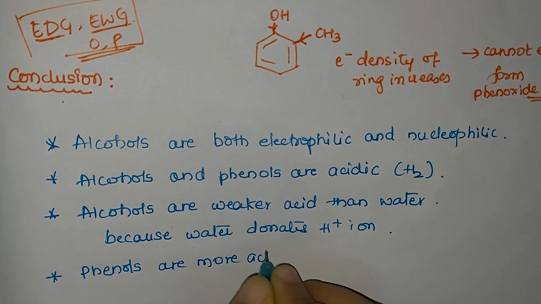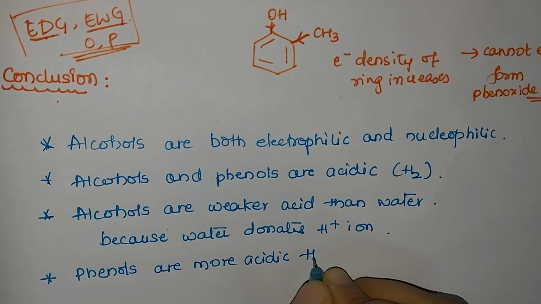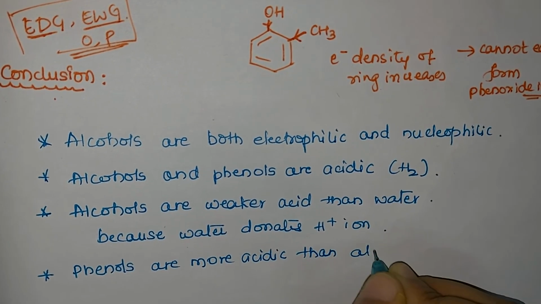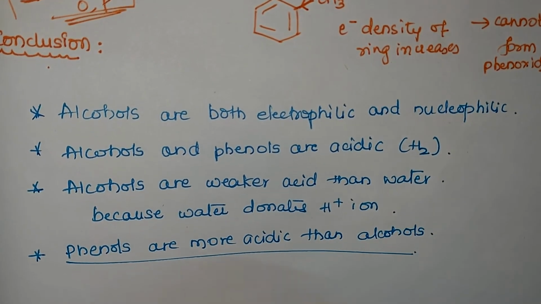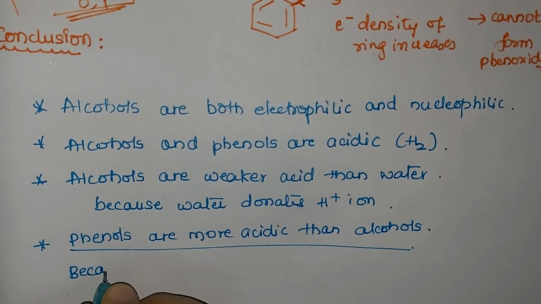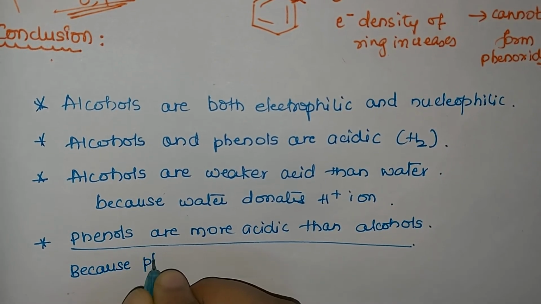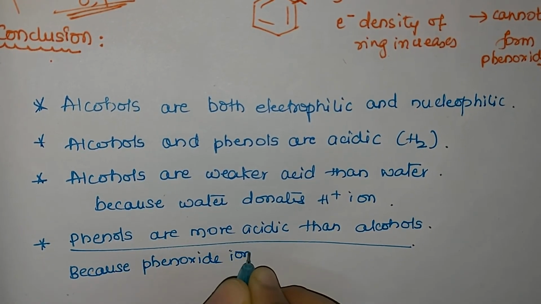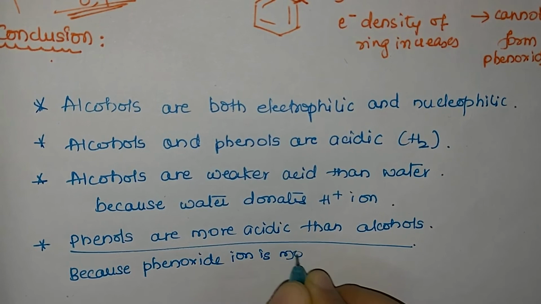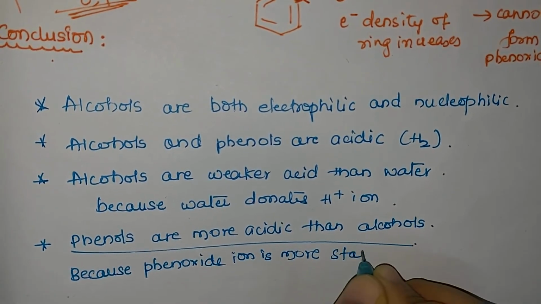Phenols are more acidic than alcohols. Obviously, we have seen the reason earlier. Why are phenols more acidic? Phenoxide ion is more stable than the alkoxide ion. So you should know why phenoxide ion is more stable. The more the resonating structures, the more the stability. Hence, phenoxide ion is more stable than the alkoxide ion.